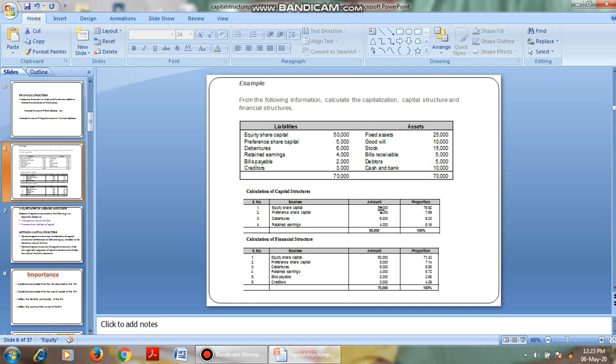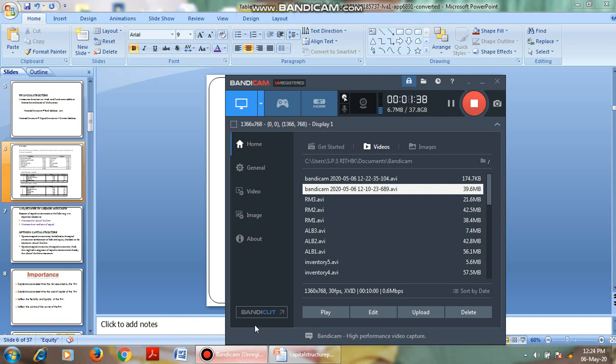Then we go for proportions, that is, the total of this amount and the proportion of equity capital. Here we have 65,000 as the total and 50,000 of equity capital. Then we will consider what percentage of the total 65,000 is equity capital. We'll go with a simple example, I will try to tell you.